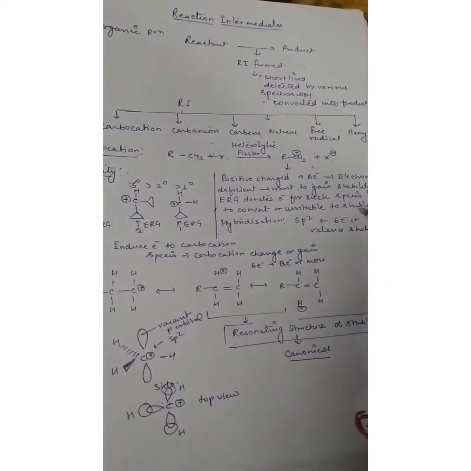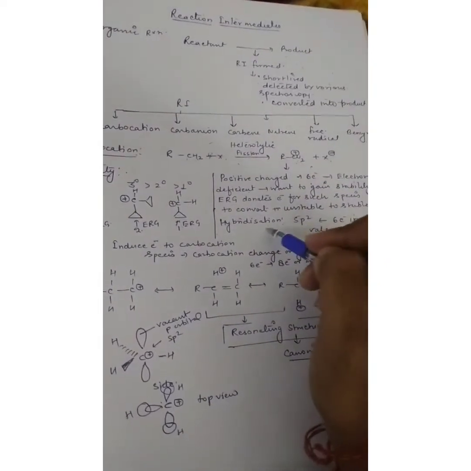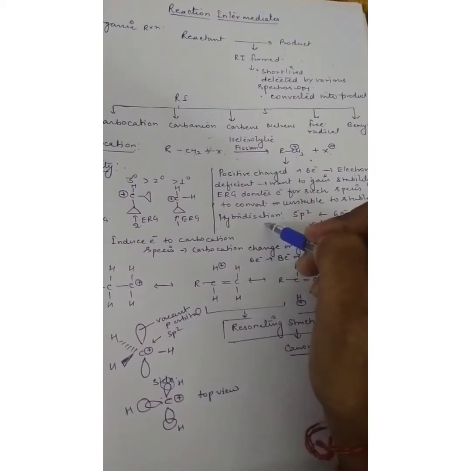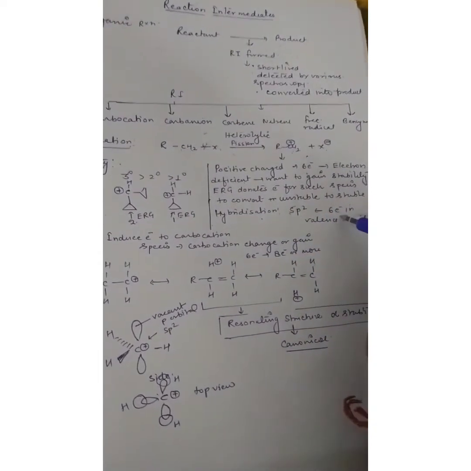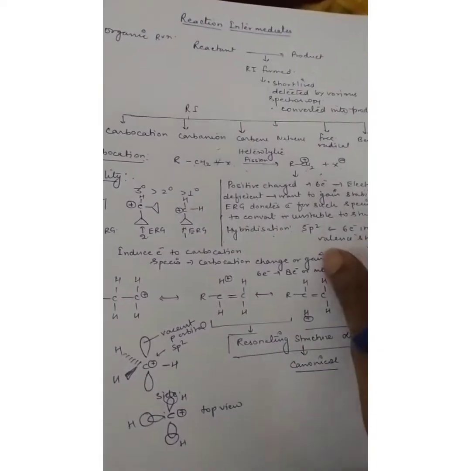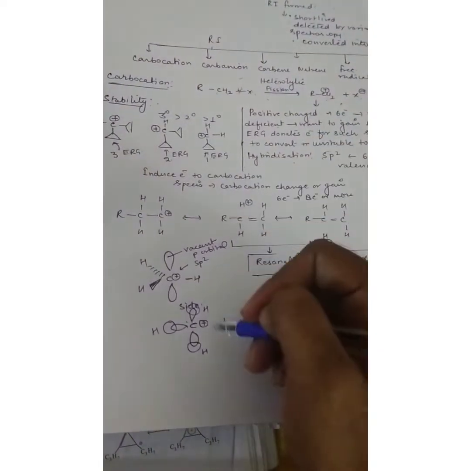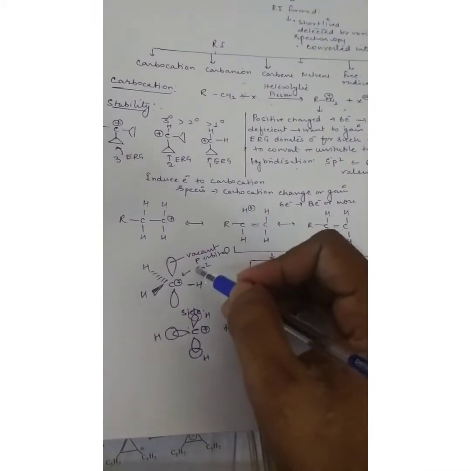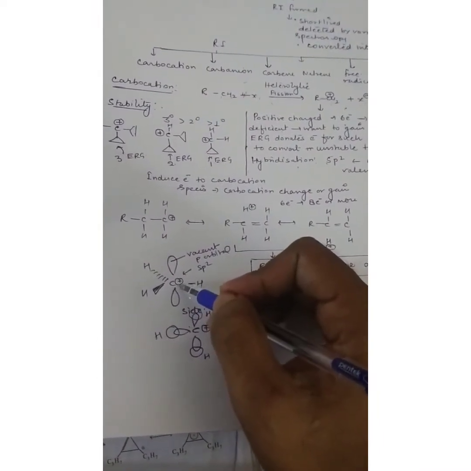If you see, the hybridization is sp2, because it contains 6 electrons in the valence shell, and you can understand this via the orbital structure. So this is the orbital structure, and this is the carbon C plus.